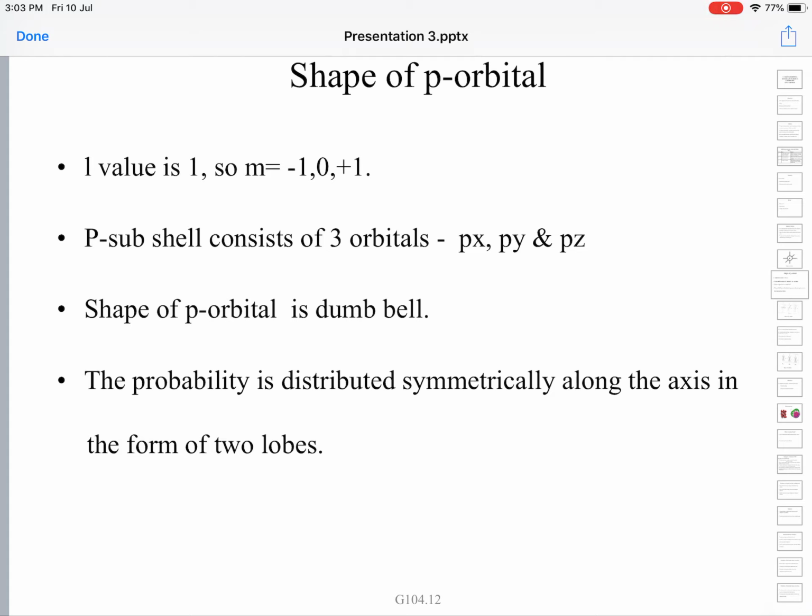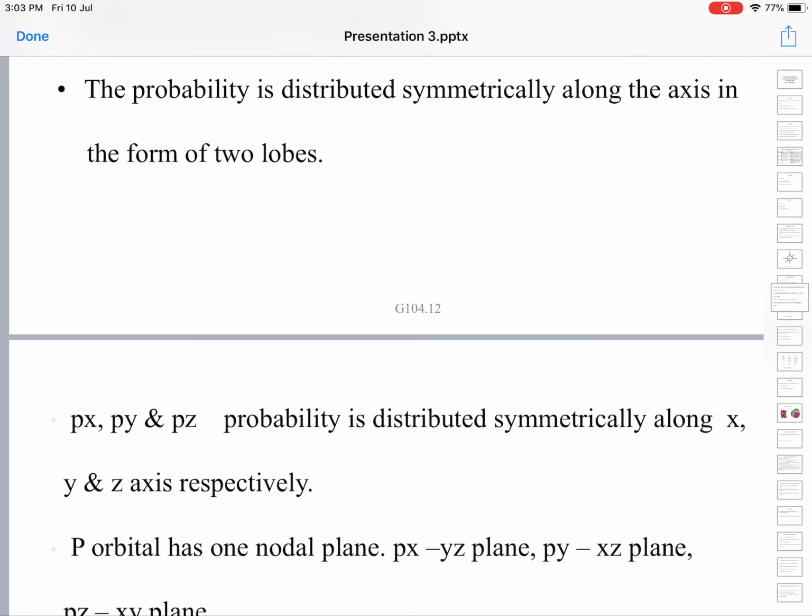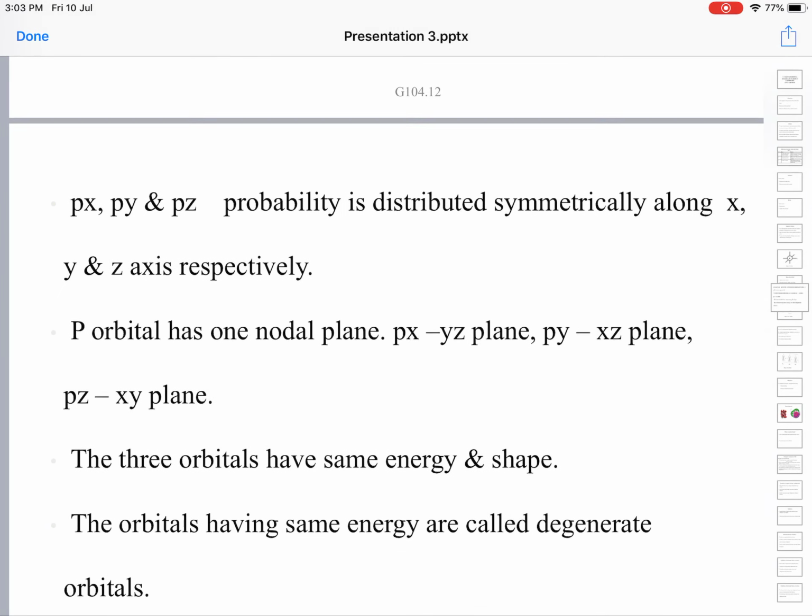The shape of the p orbital is a dumbbell. The probability is distributed symmetrically along the axis in the form of 2 lobes. In between these lobes you have a nodal region, where the probability is 0.